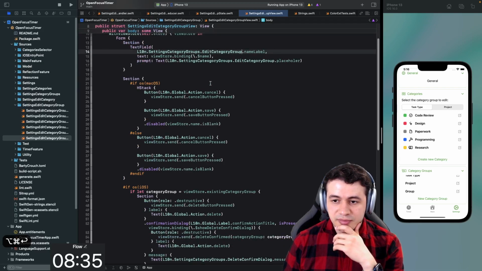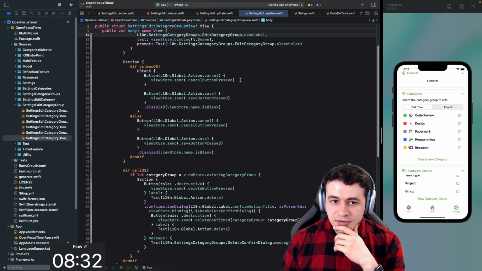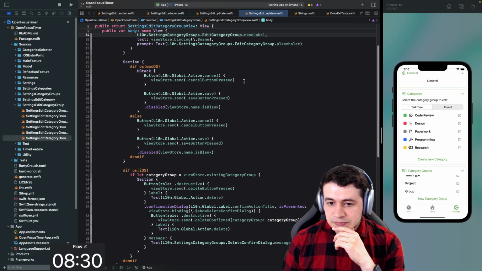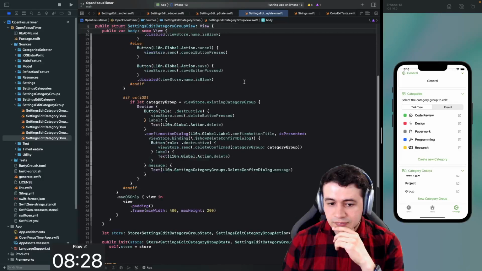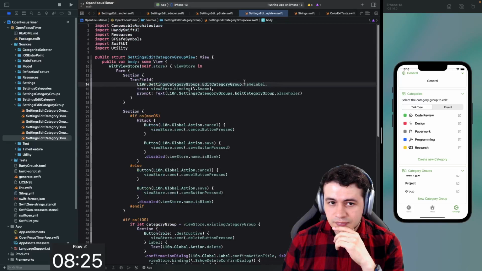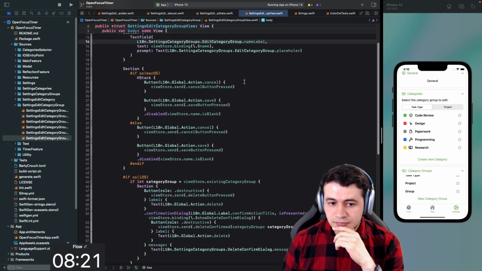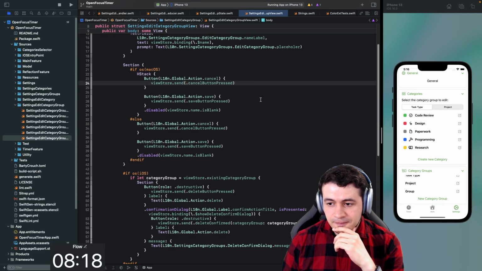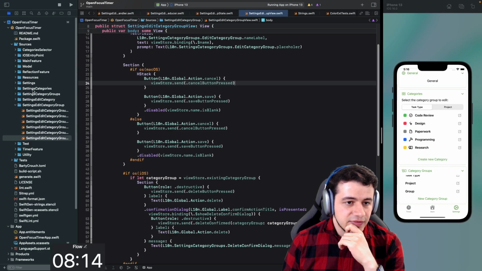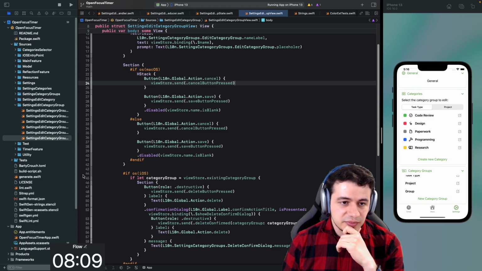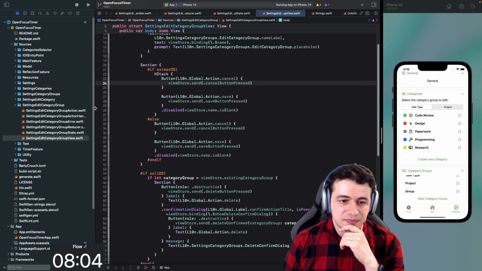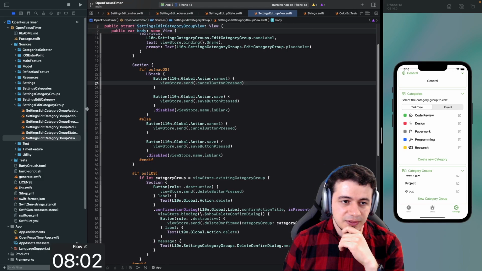Let's find the right place first. Alright, so when we are editing them, it's settings, edit category group, which is the detail screen. So this is not where we want to go, but maybe we can communicate from here so something happens to the other place.